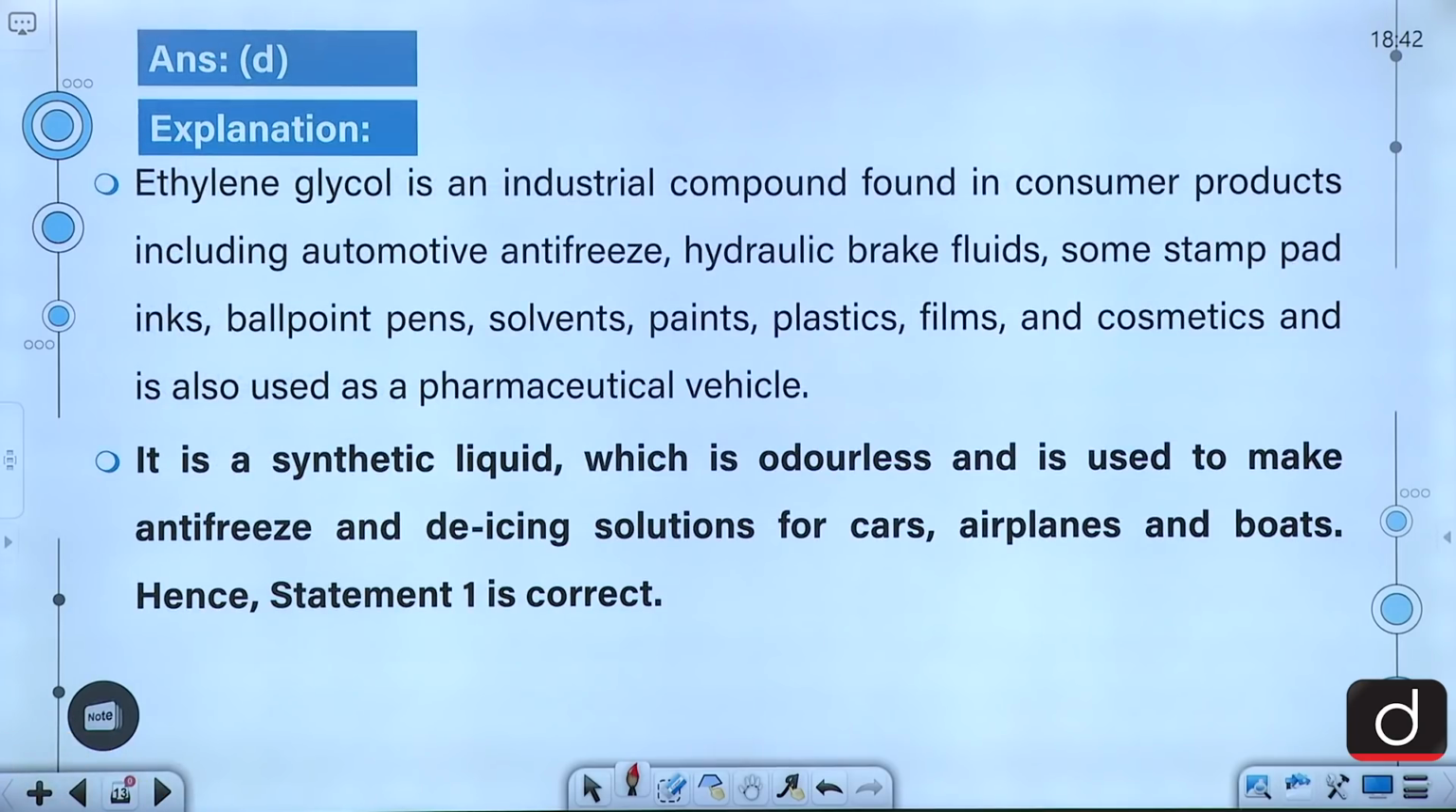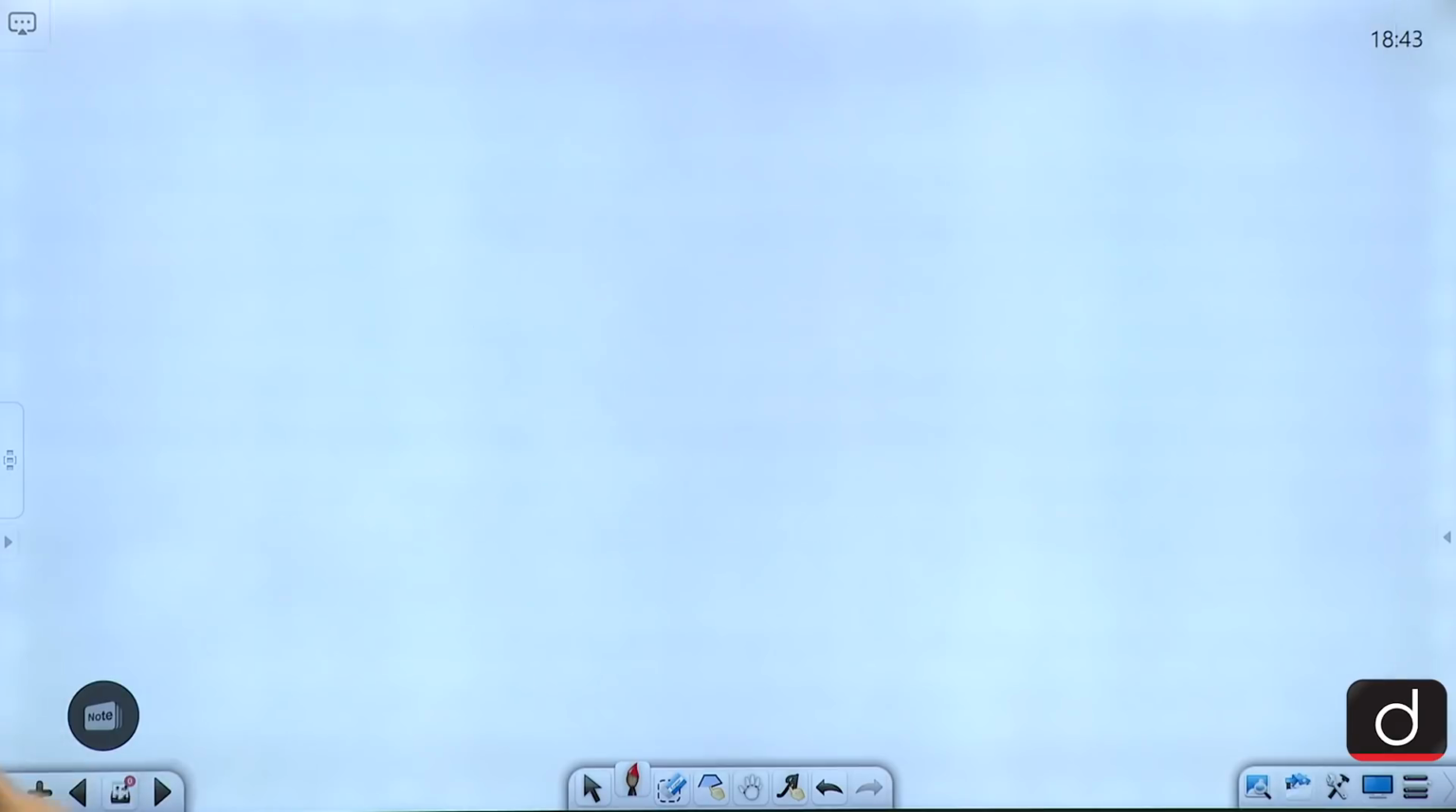So, ethylene glycol is an industrial compound found in consumer products including automotive antifreeze, hydraulic brake fluids, some stamp paddings, ballpoint pens, solvents, paints, plastics, films and cosmetics, and is also used as a pharmaceutical vehicle. It is a synthetic liquid which is odorless and is used to make antifreeze and de-icing solutions for cars, airplanes and boats. Alright, moving on.